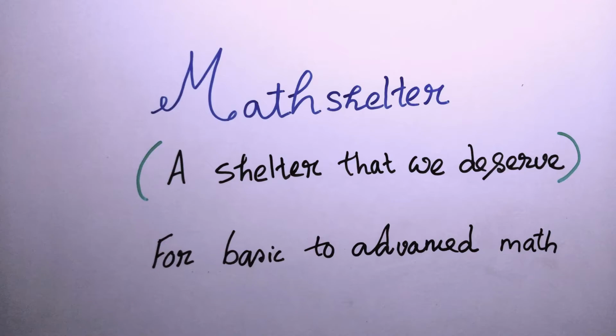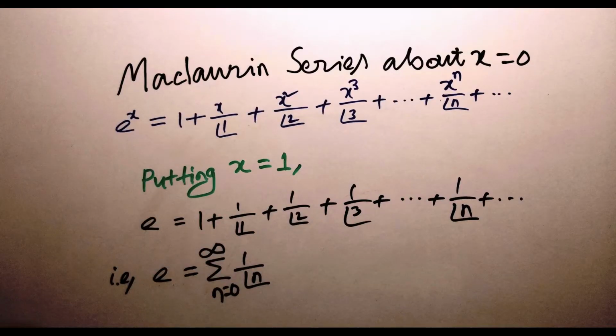The value of e can also be calculated as the sum of an infinite series. Are you interested? Yeah. The Maclaurin series expansion of e to the power x about x = 0. This is our e to the power x, which equals 1 plus x by factorial 1 plus x square by factorial 2 plus x cube by factorial 3 plus dot dot dot plus x to the power n by factorial n plus dot dot dot.